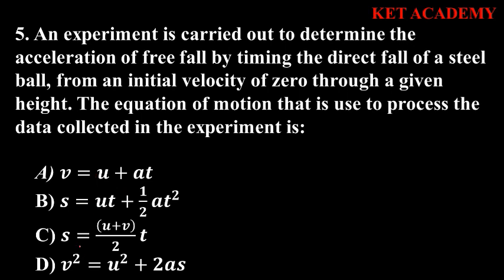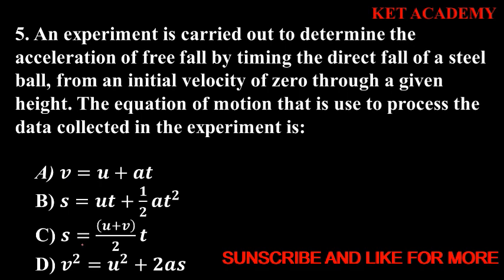Also, C cannot be the option because there is no acceleration there. Remember that we're determining the acceleration due to gravity of a free fall. If the formula does not have a inside, it is obviously wrong. So A does not have s, so it's wrong, and C does not have a, the acceleration due to gravity. So our options are between B and D, but the most correct answer should be B.